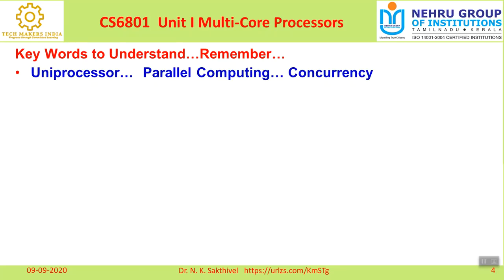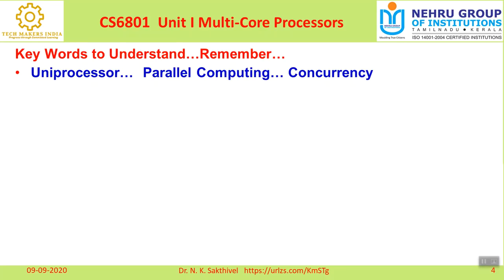Before focusing on parallel computing, I would like to introduce one more keyword. Please understand, that is called parallelism. Parallelism is possible in a uniprocessor system also. That means one CPU can perform 2 or more tasks simultaneously. Then this becomes parallelism. The tasks are not related to each other. That is very important, because if a single CPU is executing more than one task, all the tasks should be independent tasks. That means one task should not depend on another task. That is a small condition.